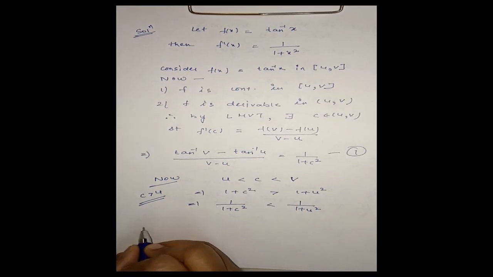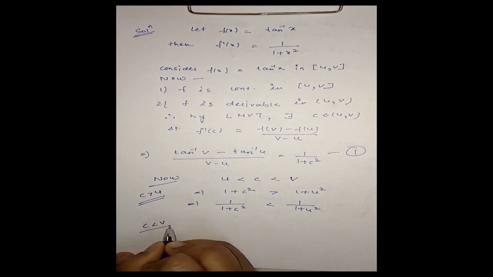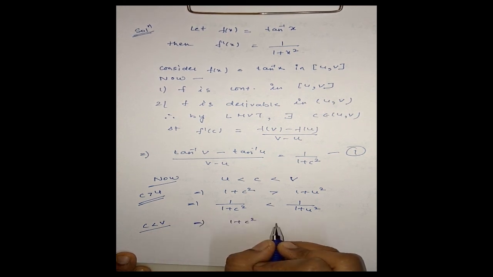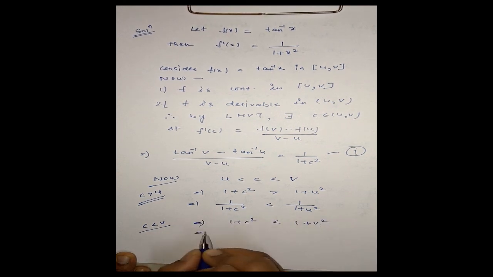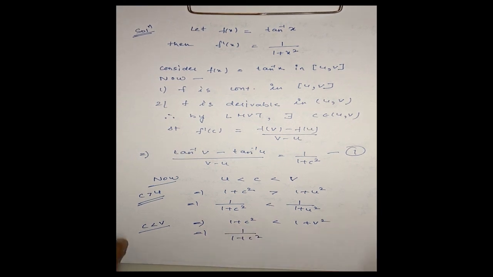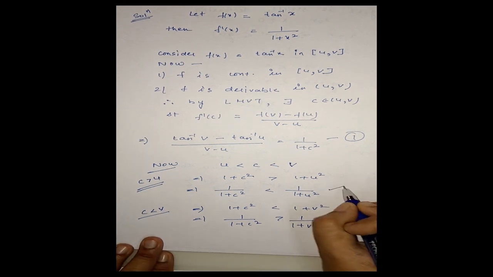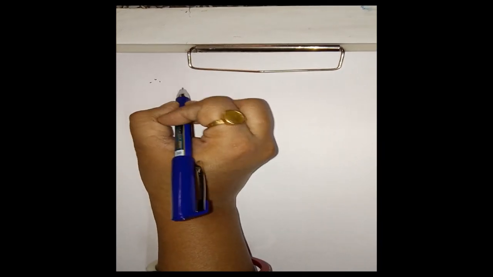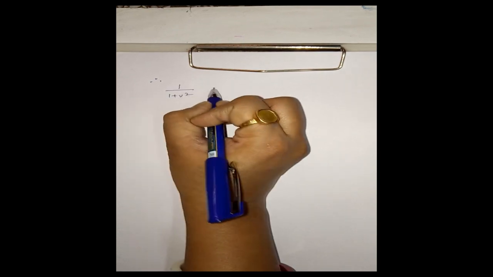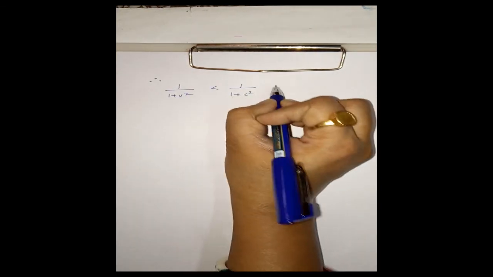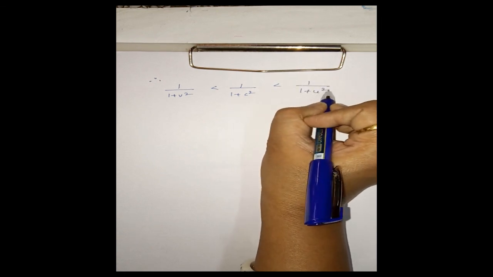In the same way, since c is less than v, this means 1 plus c square is less than 1 plus v square, and 1 upon 1 plus c square is greater than 1 upon 1 plus v square. It is clear, this and this. Now combining these two, we have 1 upon 1 plus v square is less than 1 upon 1 plus c square is less than 1 upon 1 plus u square.